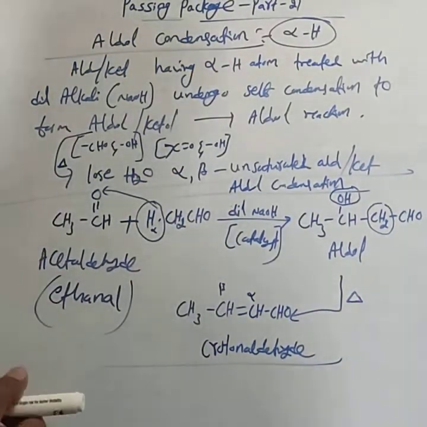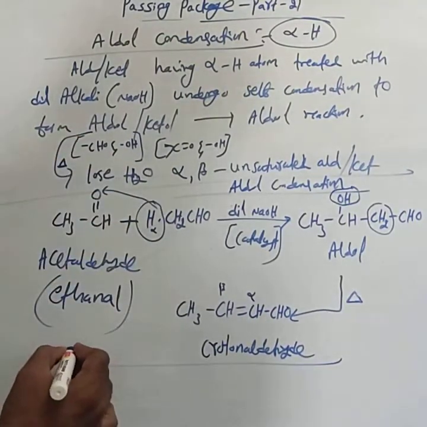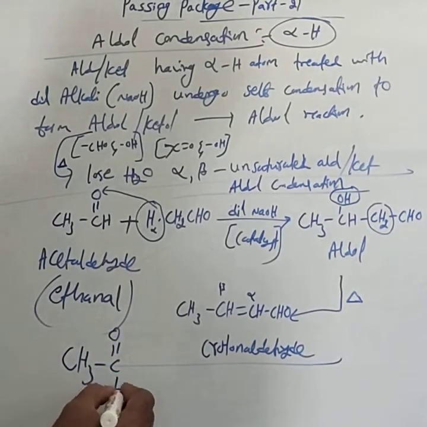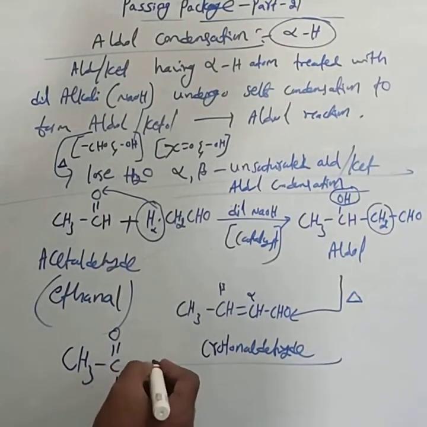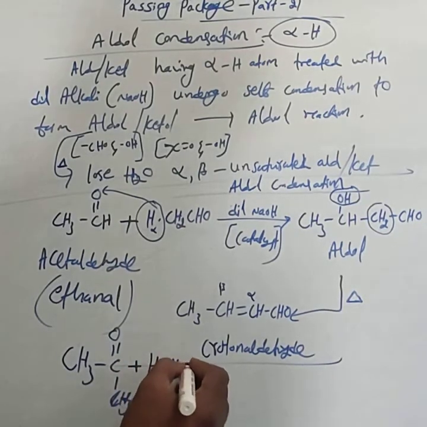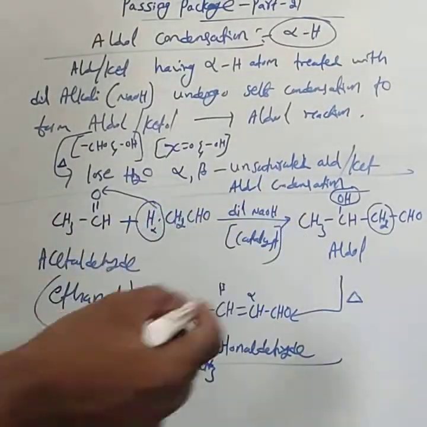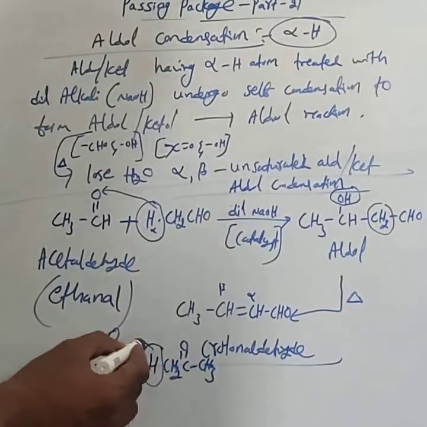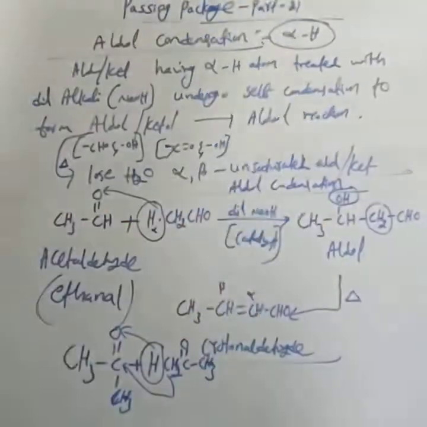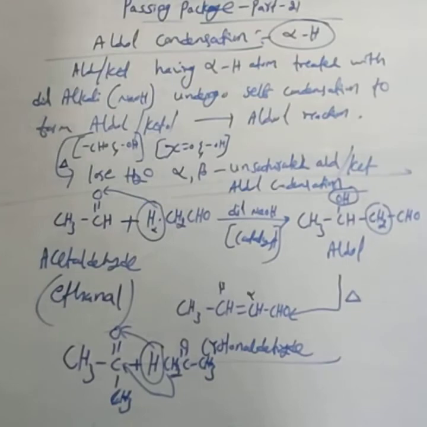If you know the aldol condensation reaction using acetaldehyde, you practice it for acetone also. Acetone is CH3COCH3. Then take one more acetone with the alpha hydrogen: H CH2 CO CH3. This H is added to O and the remaining CH2 part is bonded to this carbon atom. You complete the reaction. This is the hint for the acetone molecule. This is about the aldol condensation.